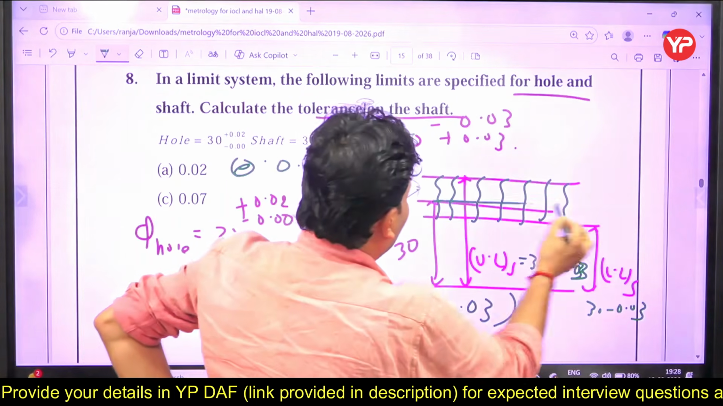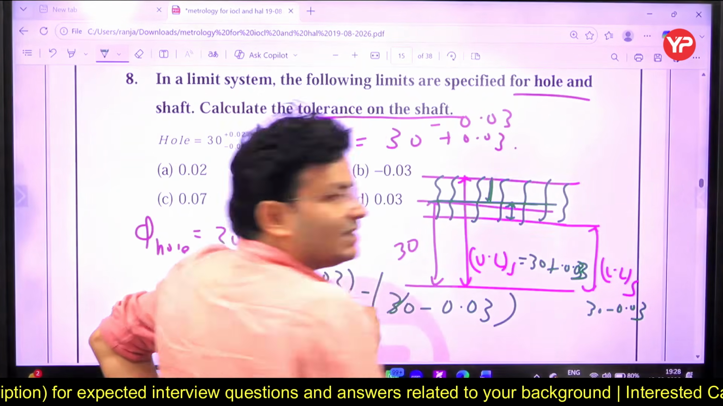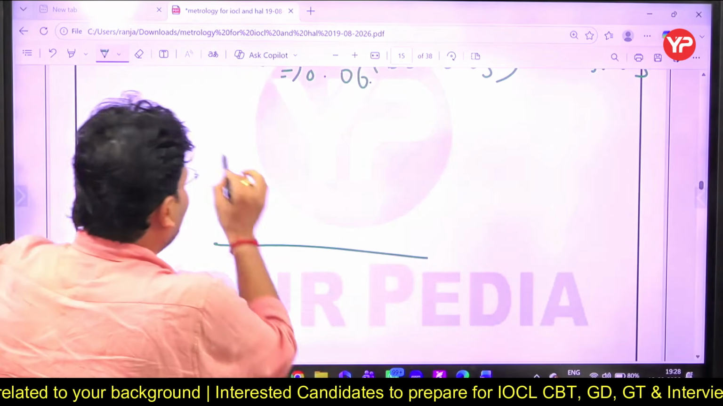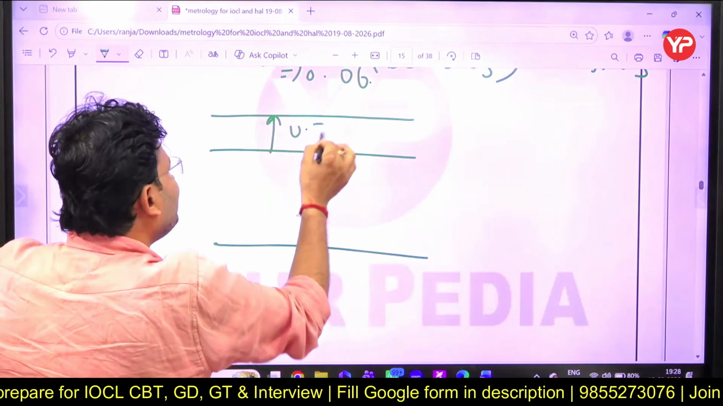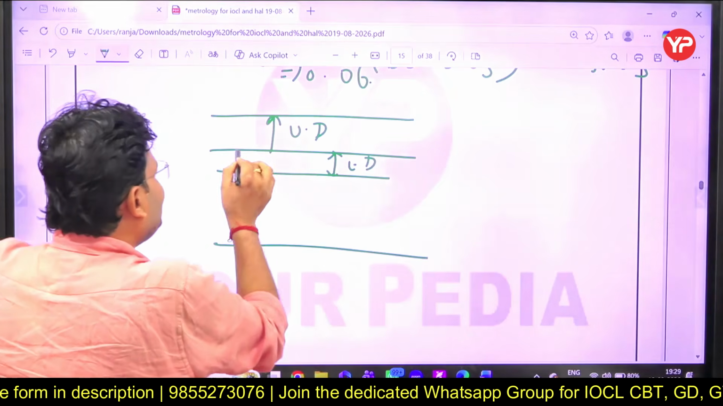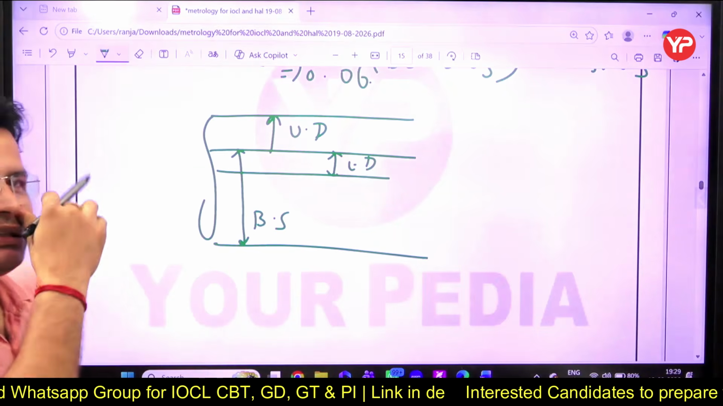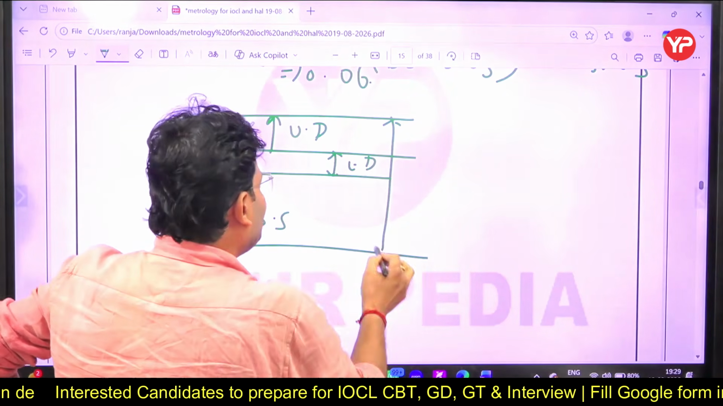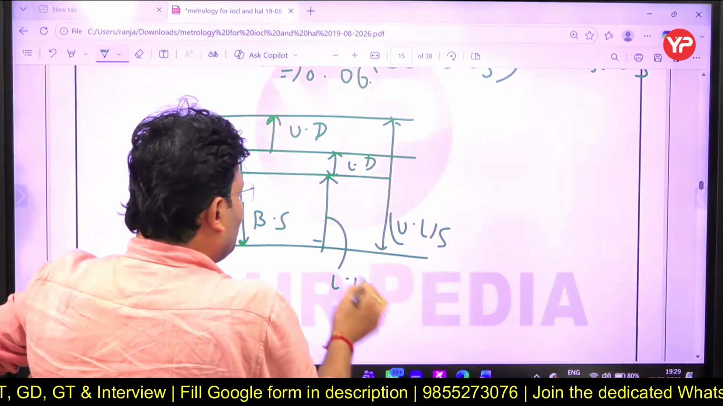Listen here, this is basic size, so this is called upper deviation and this is called lower deviation, dear. Okay, look, above the basic size, like that, this is 0, this is your basic, and this is called upper deviation, and this is called lower deviation, and this is your basic size, right? So what another way can we say? Upper limit is what? This is upper limit of shaft, and this is lower limit of shaft.